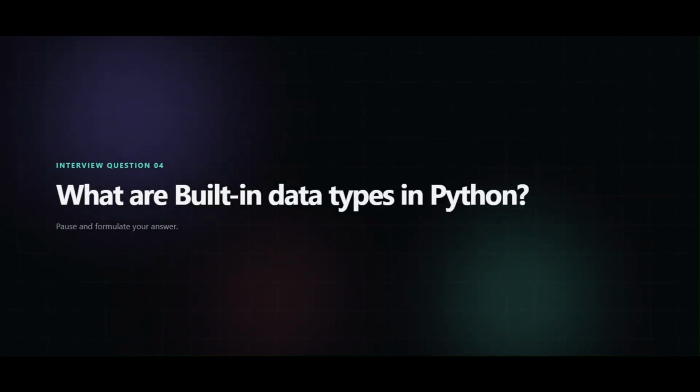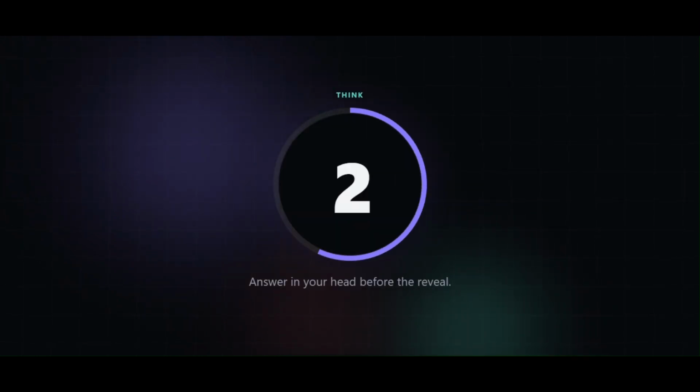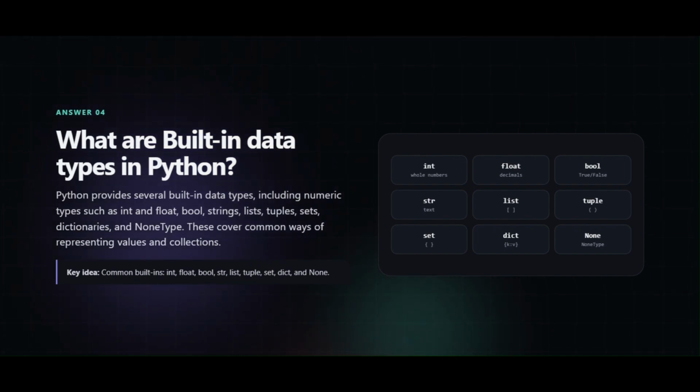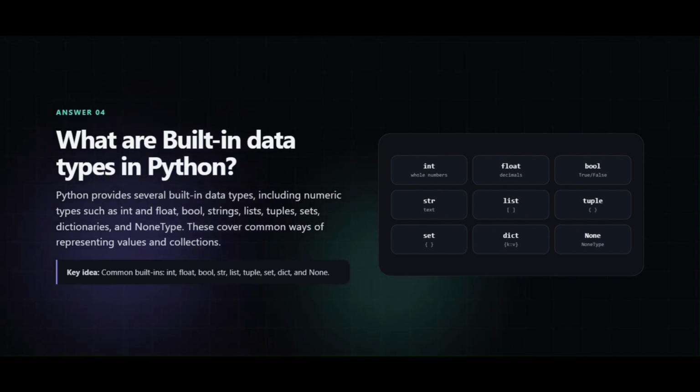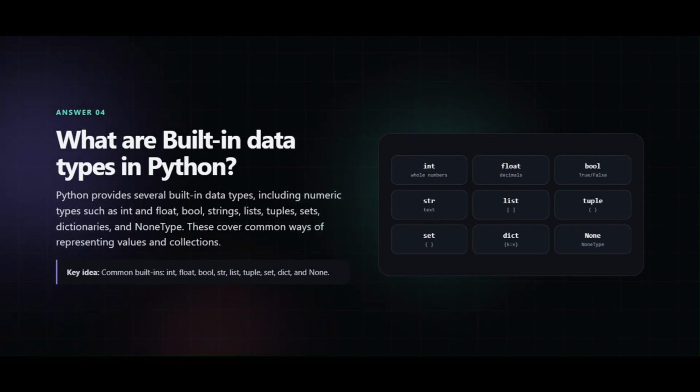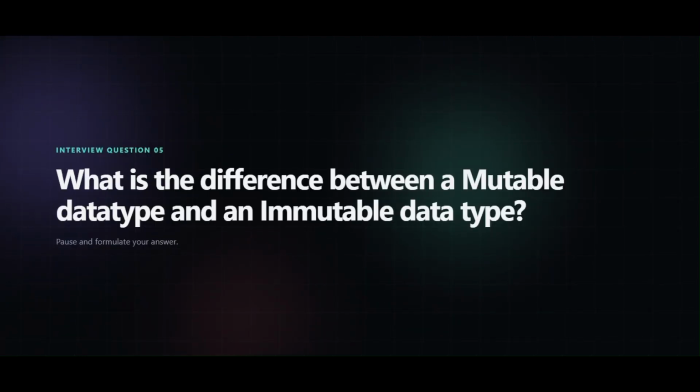Next question: what are built-in data types in Python? Python provides several built-in data types, including numeric types such as int and float, bool, strings, lists, tuples, sets, dictionaries, and None type. These cover common ways of representing values and collections.